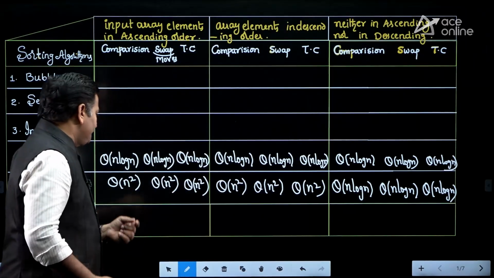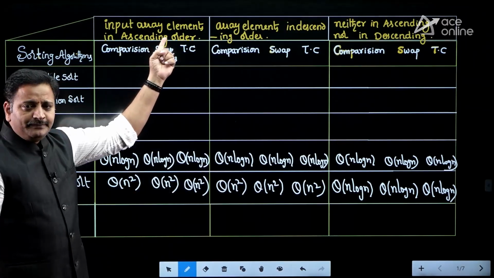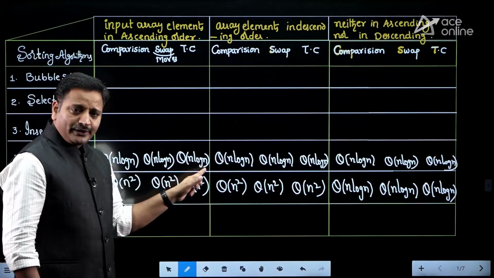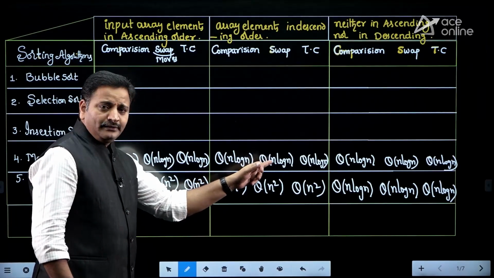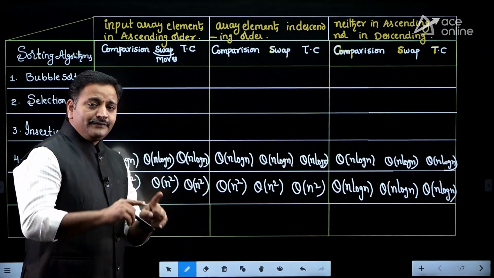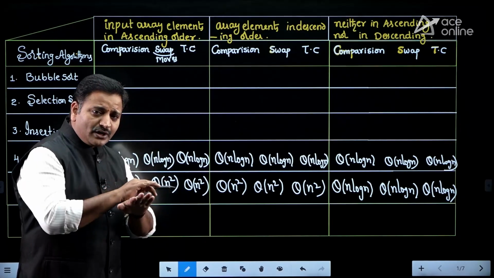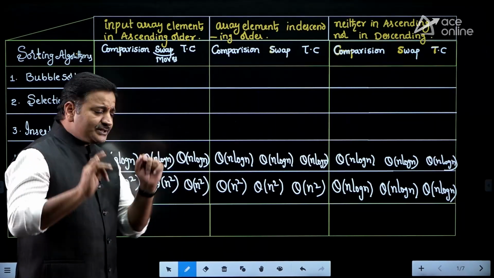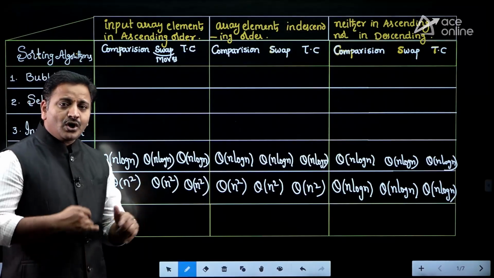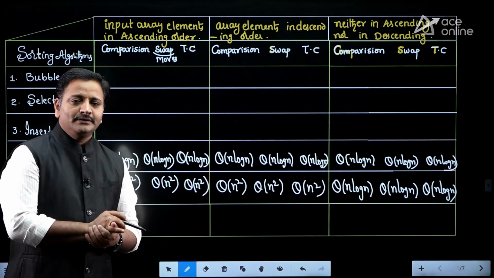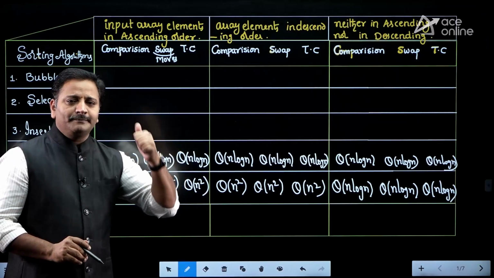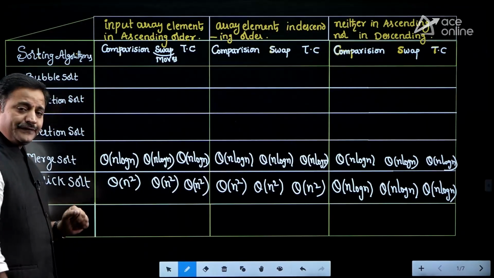For example friends, here the array is already pre-sorted, here the time complexity is n log n, here also n log n, there also n log n. Even though the array elements are pre-sorted, it does not affect the execution time. In such a case, that algorithm is called a non-adaptive sorting algorithm. So merge sort is a non-adaptive sorting algorithm. What about quick sort friends?